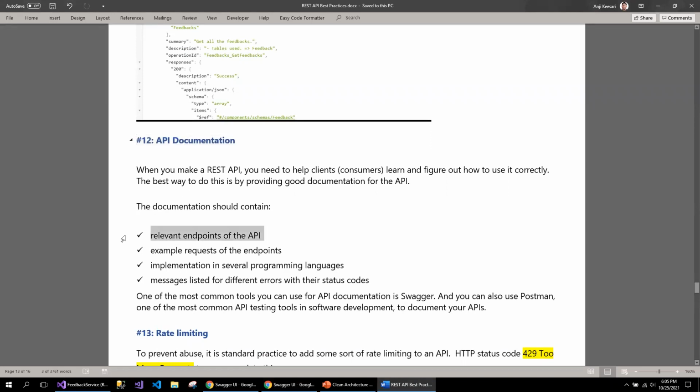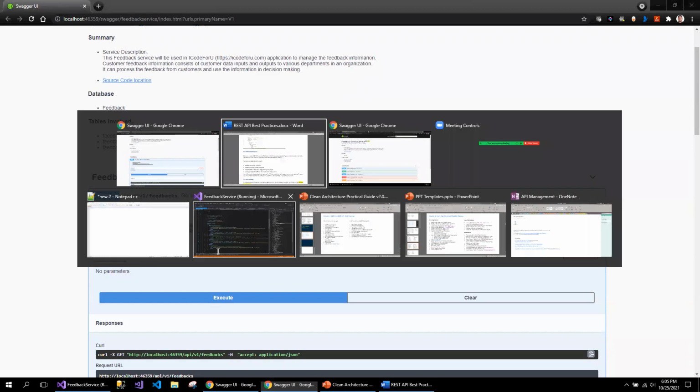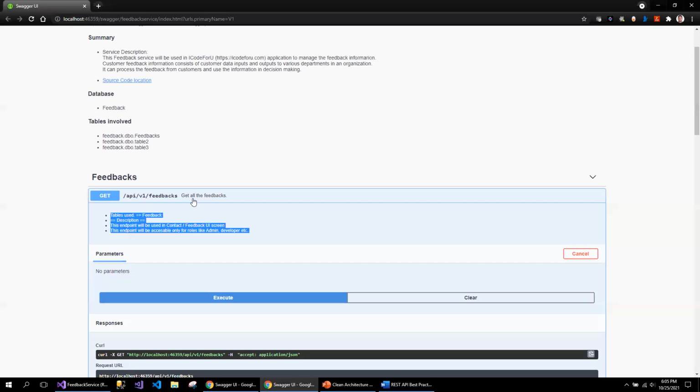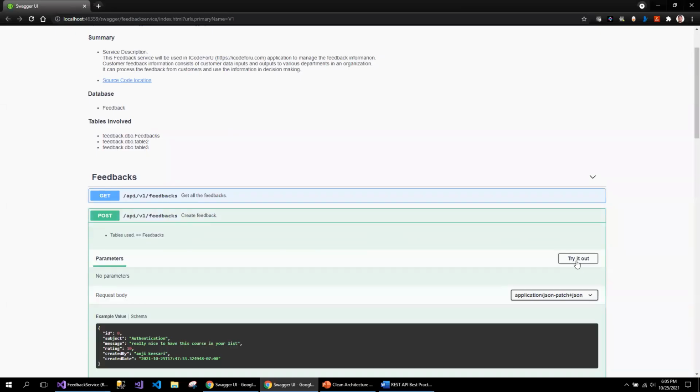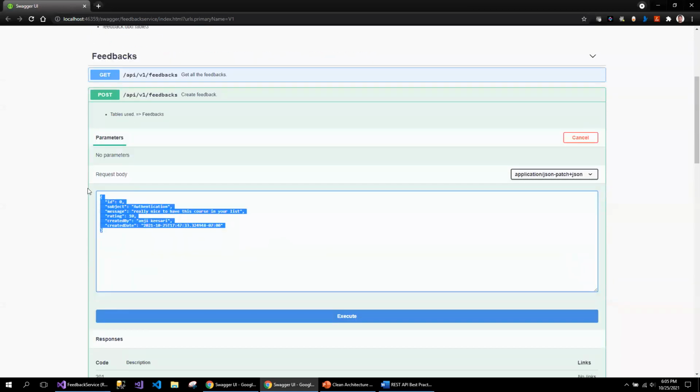The documentation should contain the relevant endpoints of the APIs, which is part of the Swagger. Examples, for example, if I go to feedback, I'm going to talk about this nice feature here. Earlier, I used to decorate that here, but now I don't need to search for this post object somewhere.